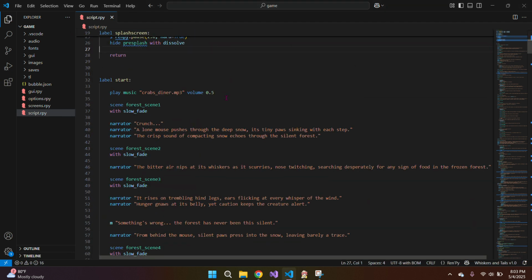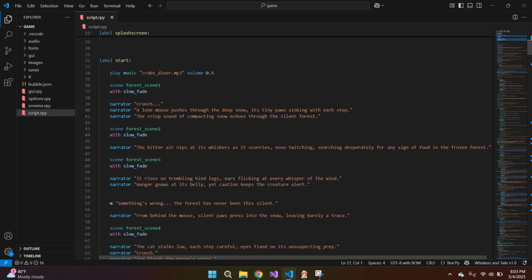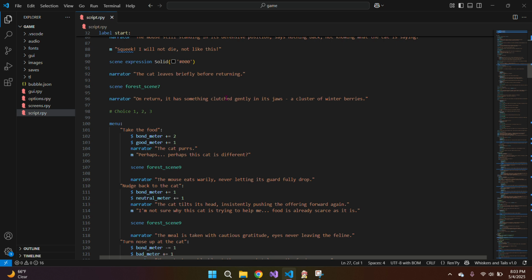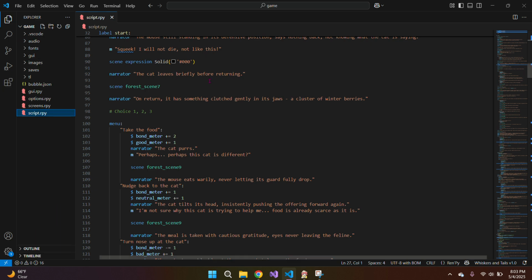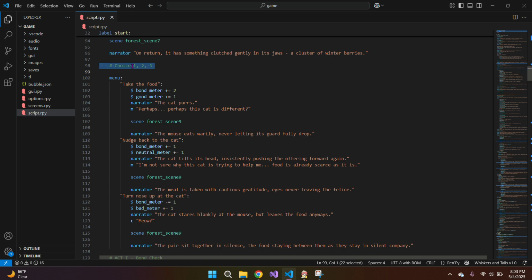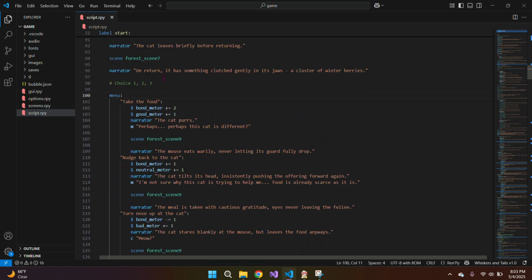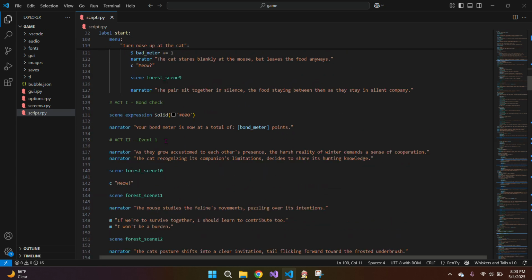Right here, in our normal code, I have a lot of just the structure of the language and everything. I also ended up downloading an extension, because I used to have an extension for my spelling. I don't know what happened, I really don't know, but I had to re-download it. And then I had a little note for myself whenever I had just started doing some of the choices, but I've made several branches.